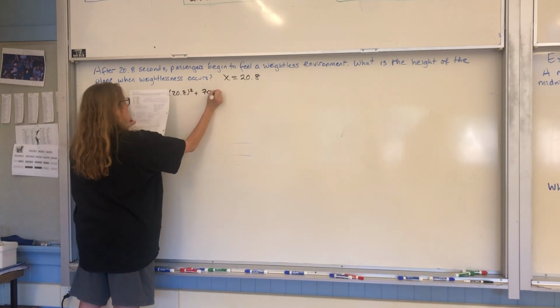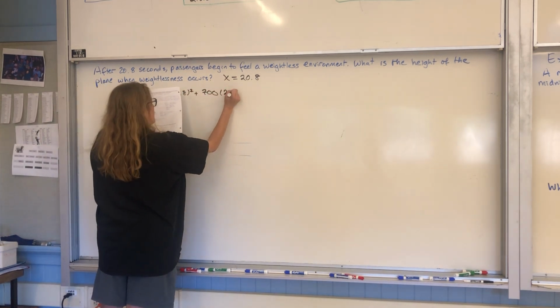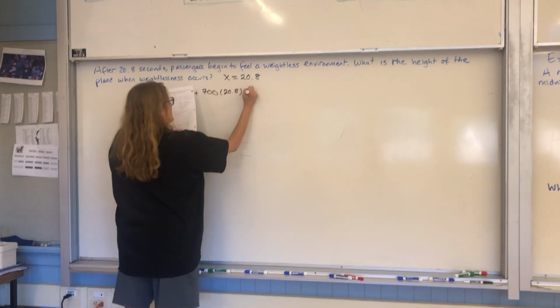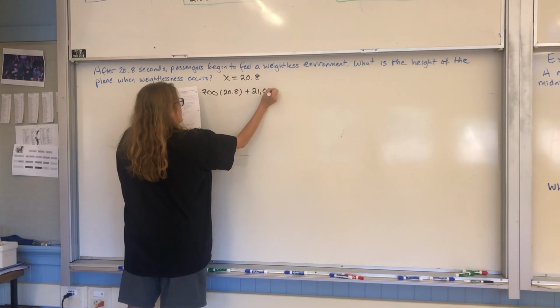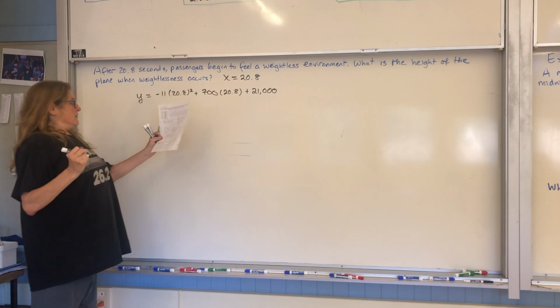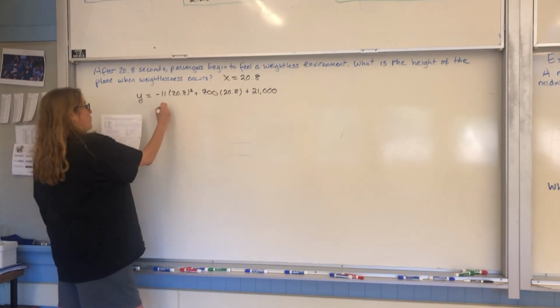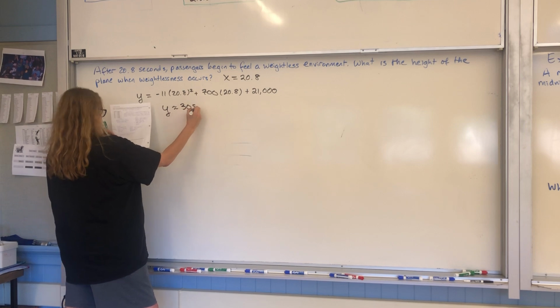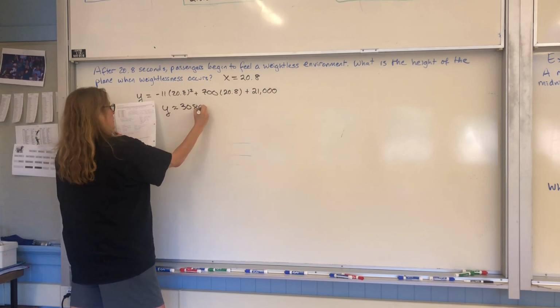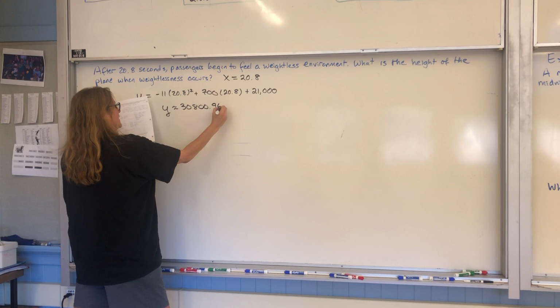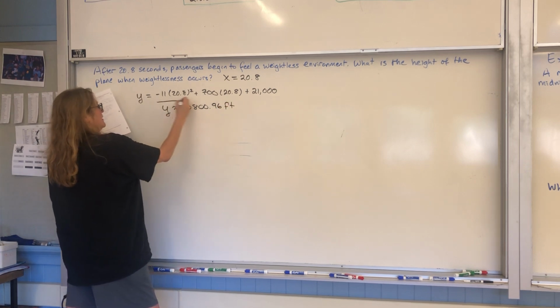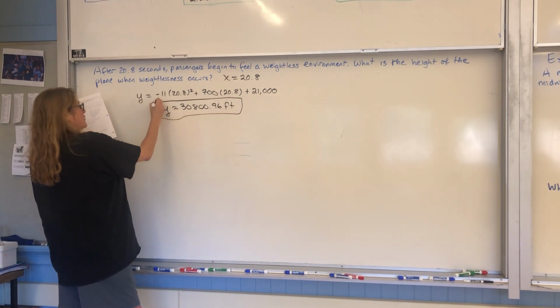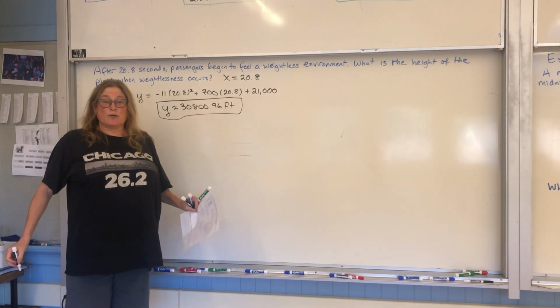And I'm suggesting you guys just punch this directly into your calculator. Your calculator will do that. And if you do that, you get y is approximately 308.96 feet. That is the height where you start to feel weightlessness, just in case you were wondering.